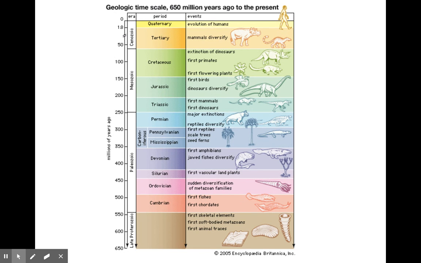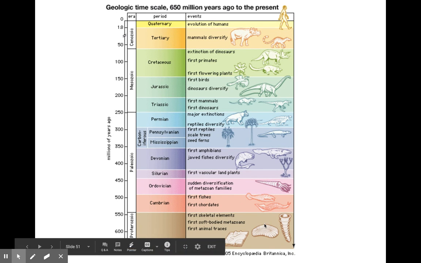But we don't see multicellular life until about 650 million years ago. So before that was all single-celled organisms for billions of years. Keep that in mind as well. Multicellular life has only been around about the last 650 million years. Now, again, millions of years, millions, not thousands, millions, a long time. It takes a long time.